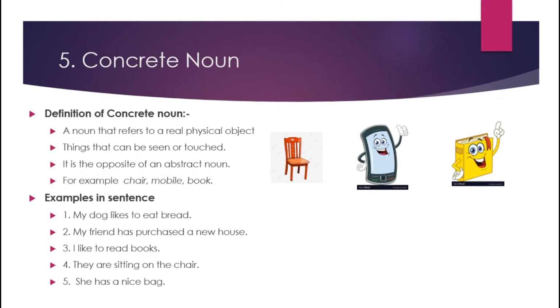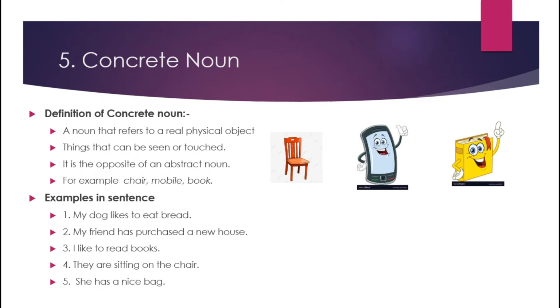In concrete noun, proper noun and common noun both are present. Means proper noun is also considered as concrete noun, and all common noun words are also considered as concrete noun.